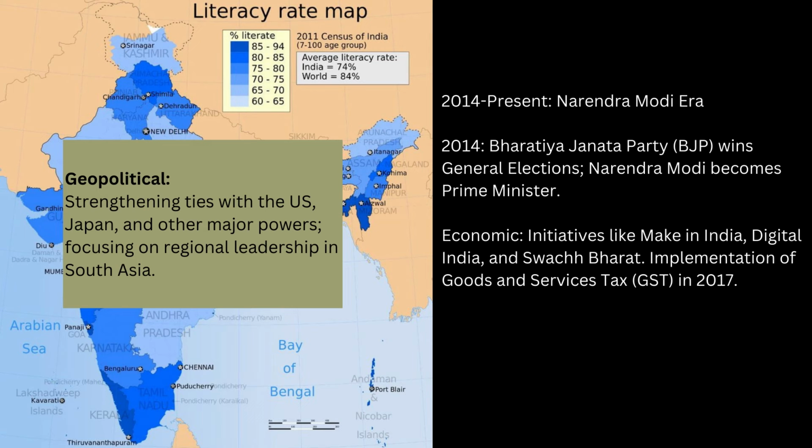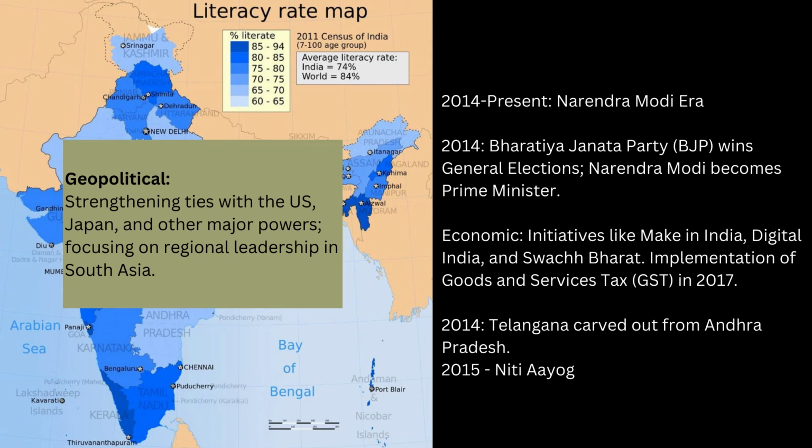2014 marked the beginning of the Narendra Modi era, with the Bharatiya Janata Party winning the general elections. Key initiatives under Modi's leadership include Make in India, Digital India, and Swachh Bharat. The Goods and Services Tax was implemented in 2017. Geopolitically, India focused on strengthening ties with the US, Japan, and other major powers while asserting regional leadership in South Asia. Other significant events include the creation of Telangana as a separate state in 2014, the establishment of Niti Aayog in 2015, replacing the Planning Commission.